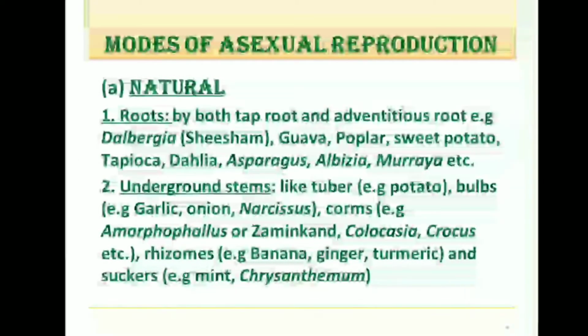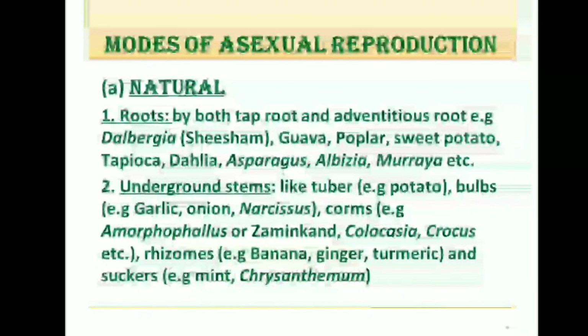The second one is underground stem, like tuber of potato, bulbs of garlic, onion, etc. Corms of Amorphophallus or zaminkand, colocasia, etc. Rhizomes of banana, ginger, turmeric, and suckers like mint, chrysanthemum. Here, I would like to give you a suggestion.